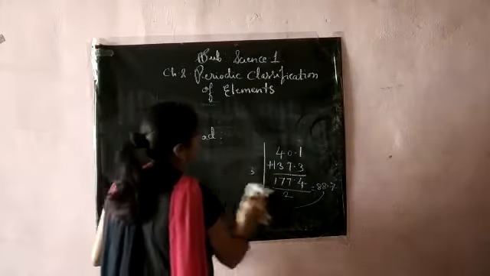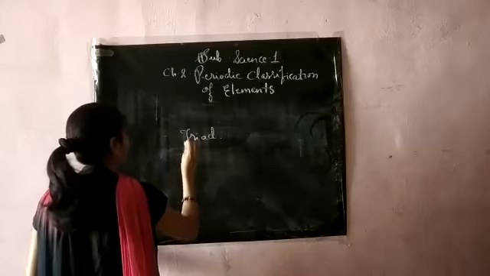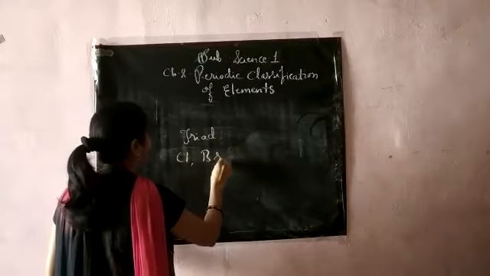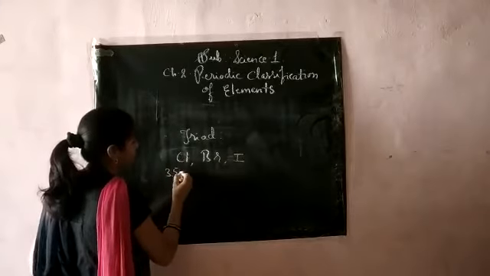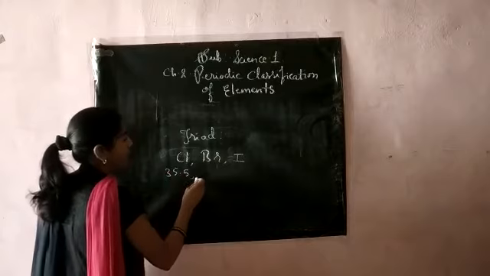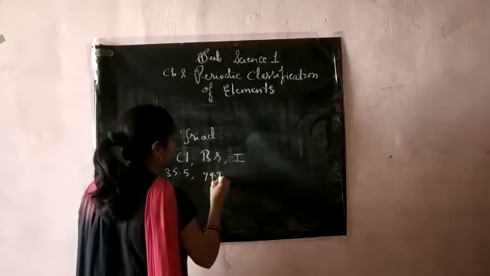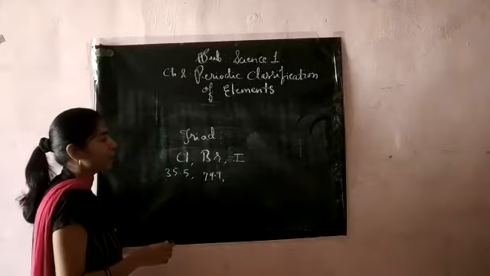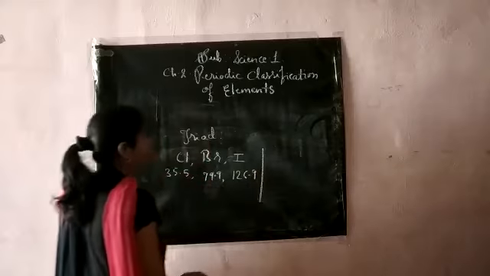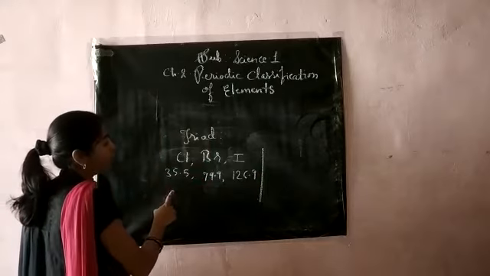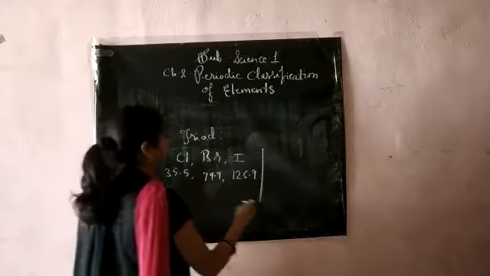Then he classified other elements like chlorine, bromine and iodine. Atomic weight of chlorine is 35.5, that of bromine is 79.9 and that of iodine is 126.9. He found that the arithmetic mean of the atomic weights of chlorine and iodine is the atomic weight of the middle element, bromine. Let's see how.